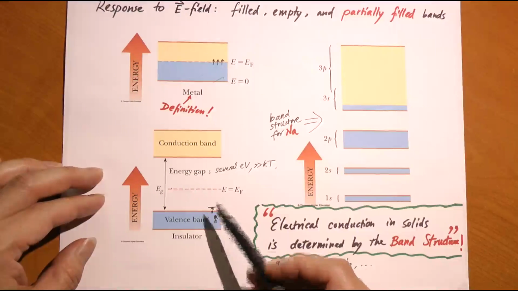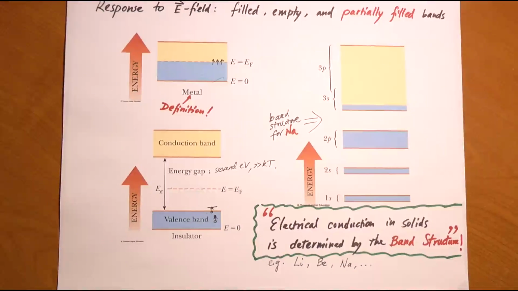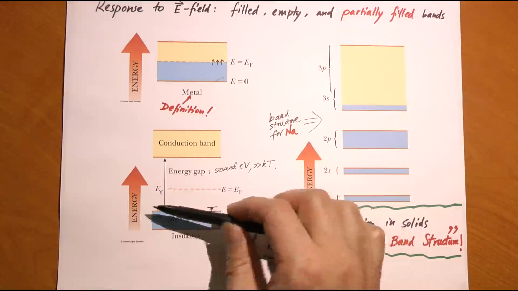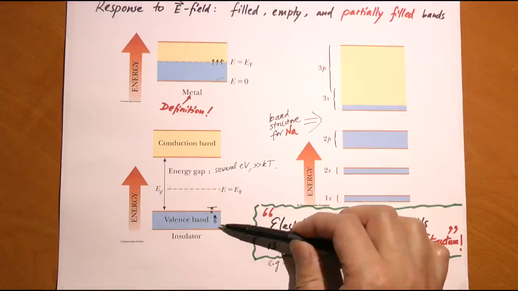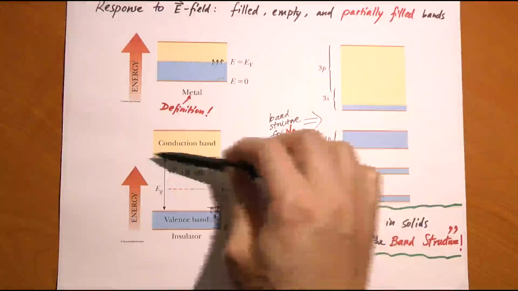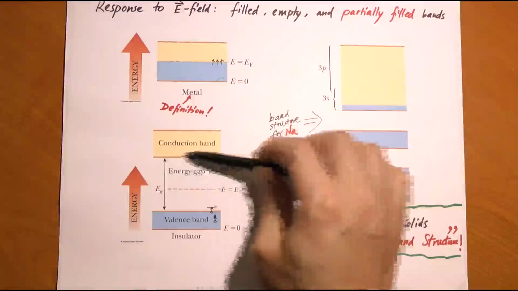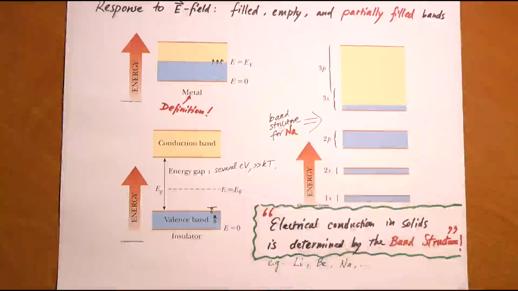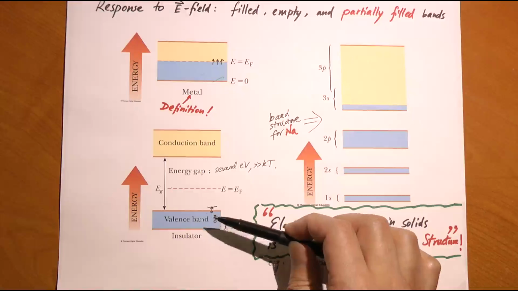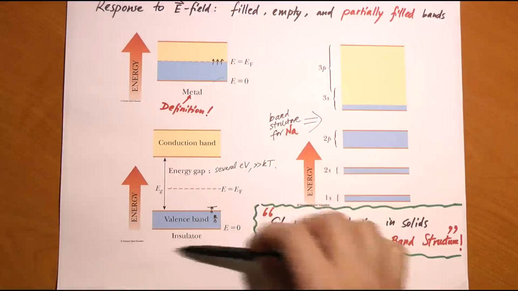What is the valence band and what is the conduction band? In the case of an insulator, the valence band is the band with the highest energy, right below the Fermi energy, that is completely filled. What about the conduction band? It is the band with the lowest energy that lies above the Fermi level, so that it's empty. The lowest empty band. Here is the highest filled band. There is no partially filled band, and therefore there is no band of electrons that can contribute to electrical conduction because of the Pauli principle, and therefore it's an insulator.